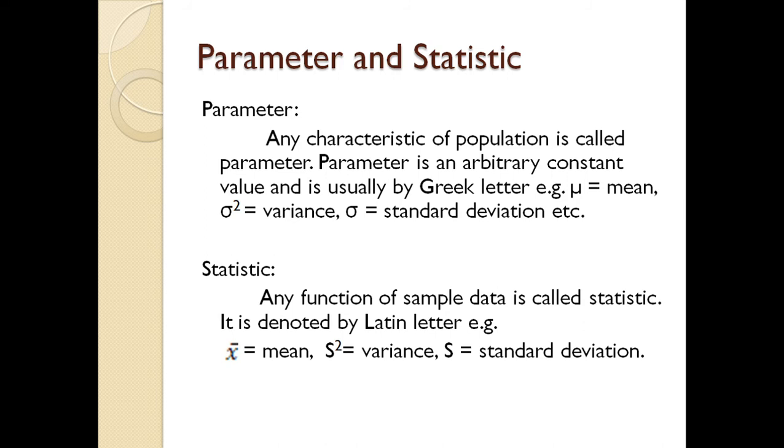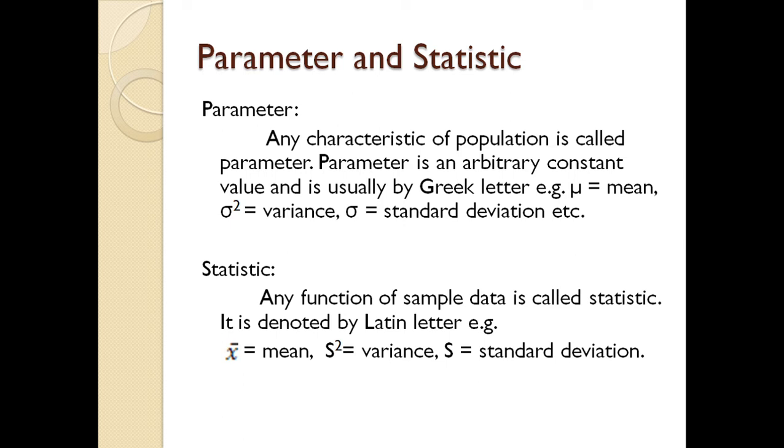Now we have parameter and statistic. In the very first chapter of statistics, we are studying parameter, statistic, population and sample. But again, for your revision, what is a parameter? Any characteristic of a population is called a parameter. A parameter is an arbitrary constant value and is usually denoted by Greek letters. For example, mu, the first letter, which is equal to the mean.